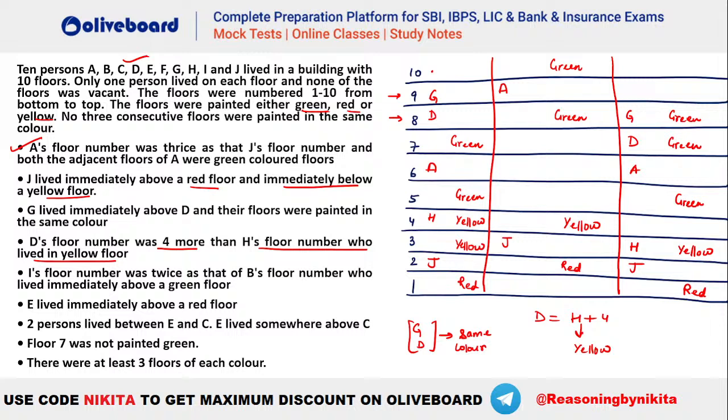Similarly, in the second one, where should we have your G and D? Let's say G here and D here. D is 7, so that means H has to be 3, which is not possible. H at 2, not possible. The only possibility here will be H at 1, right?